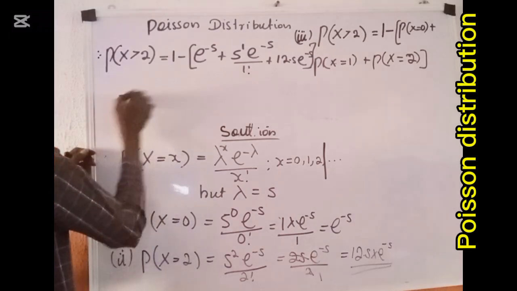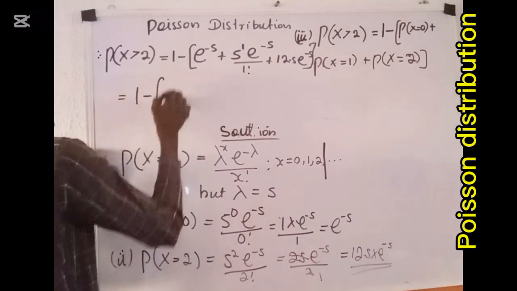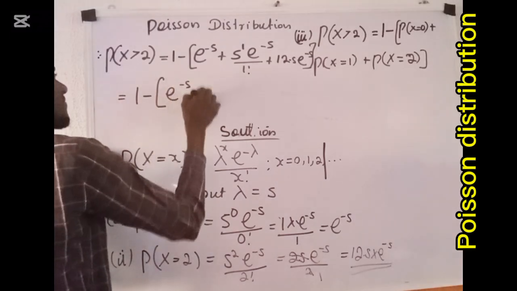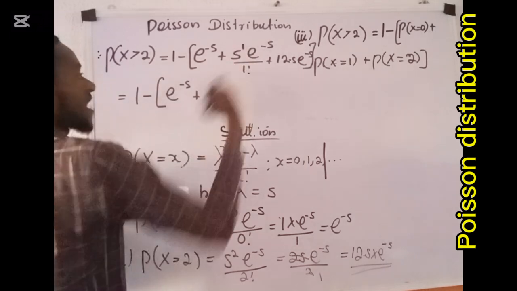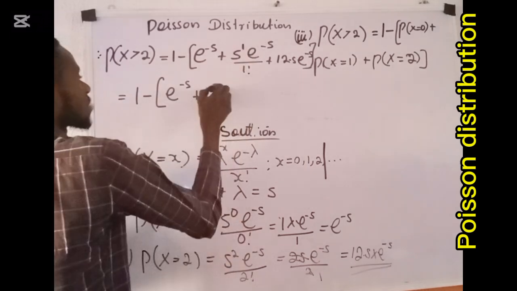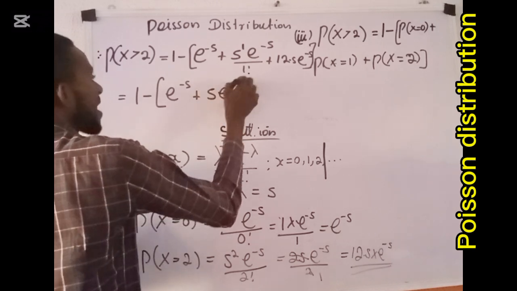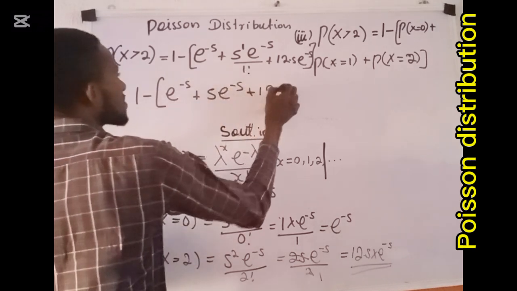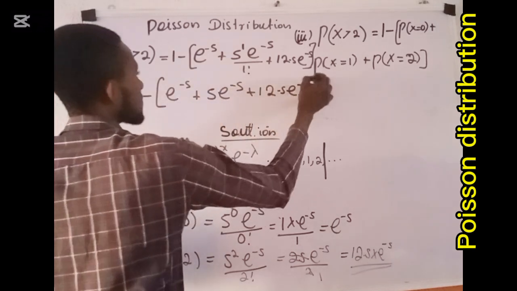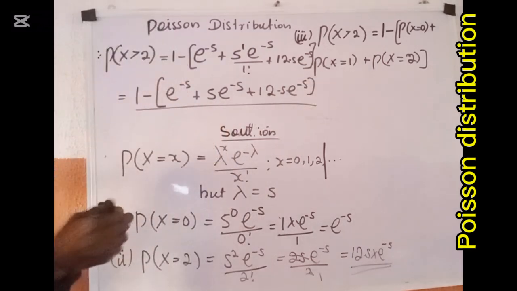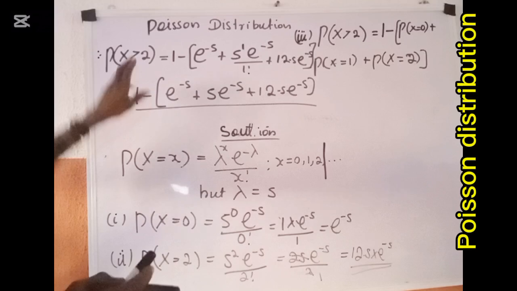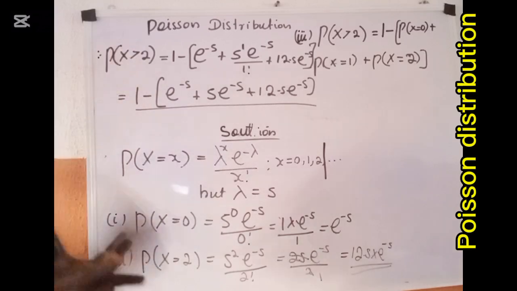So this is now going to be 1 minus, I have exponential minus 5 plus 5 raised to power 1, which is still 5, divided by 1 factorial, is still 5. So I have 5 exponential minus 5 plus 12.5 exponential minus 5. And once you use your calculator to evaluate this, the remaining probability will be the probability when x is greater than 2.